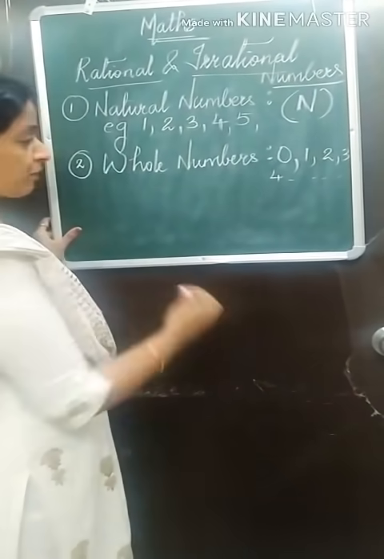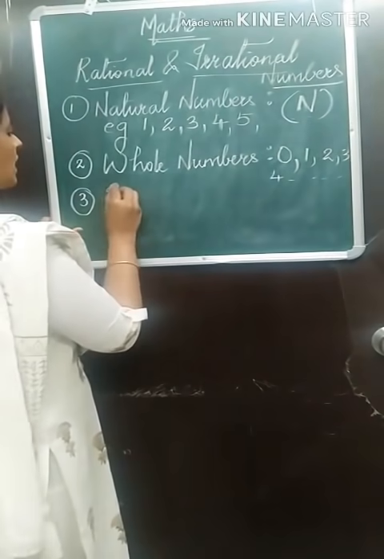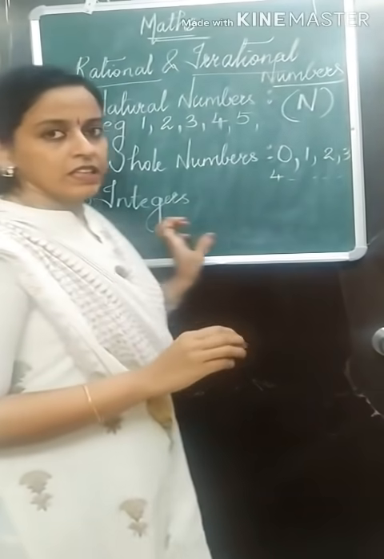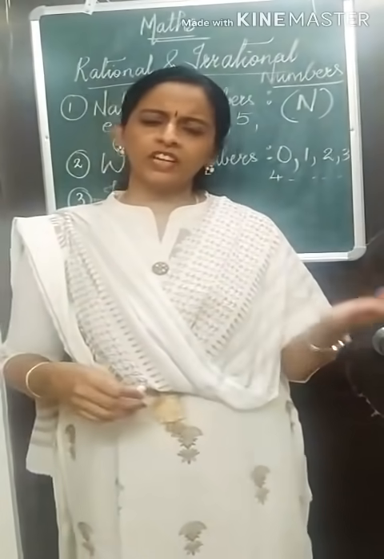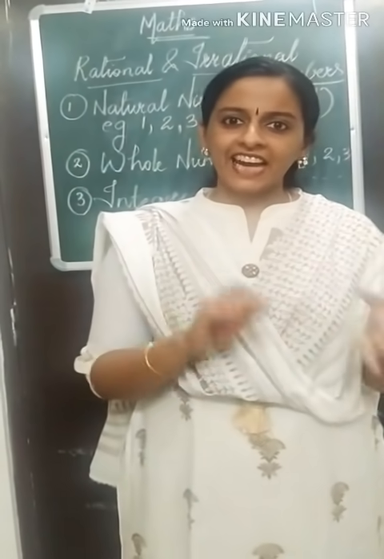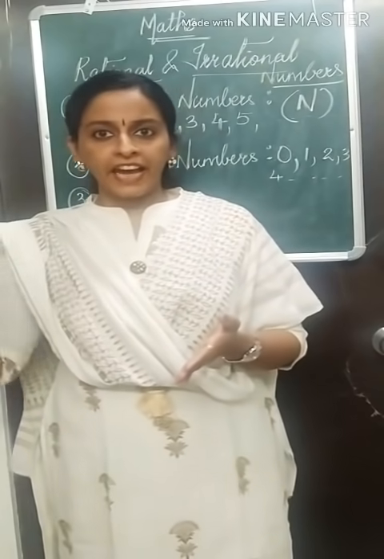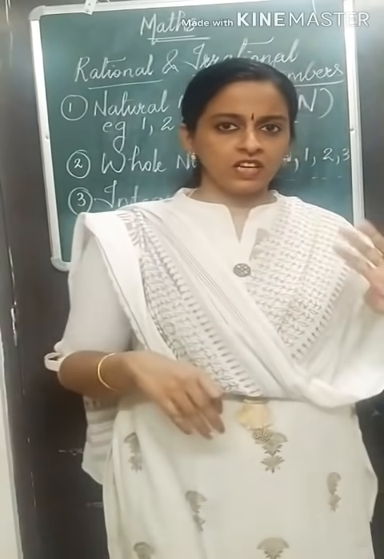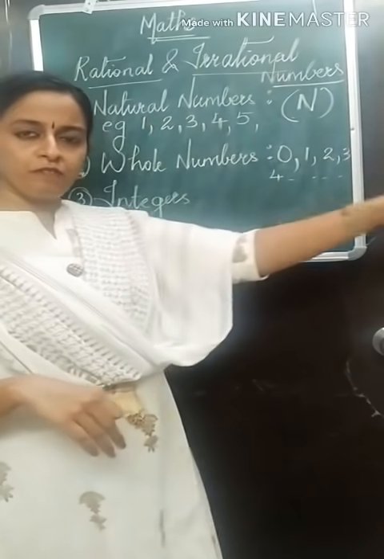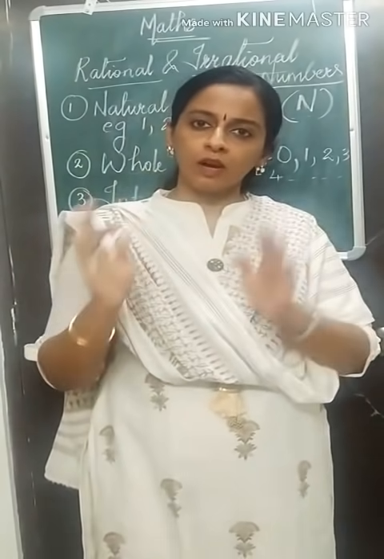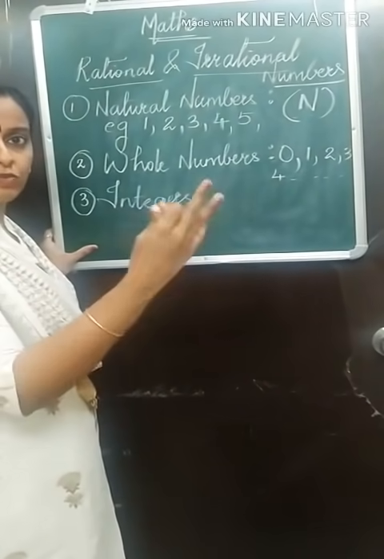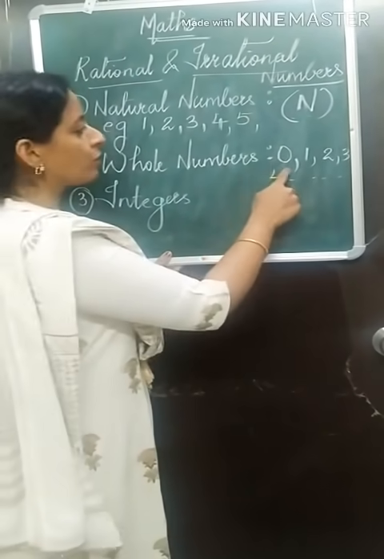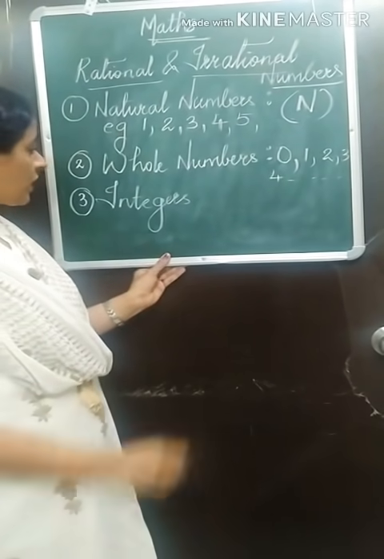Now we will discuss the third type of number. The third type of numbers are, again you are familiar with this, integers. What are integers? Integers are any positive, negative or zero. Means positive numbers are also integers. Positive numbers are natural numbers, no? 1, 2, 3, 4, 5, 6, 7, 8 are positive numbers. So they will also come in integers. Negative numbers are minus 1, minus 2, minus 3, minus 4. They are also integers, and 0 will also come in integers. So what are integers?